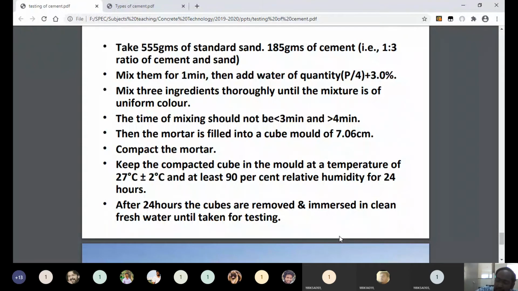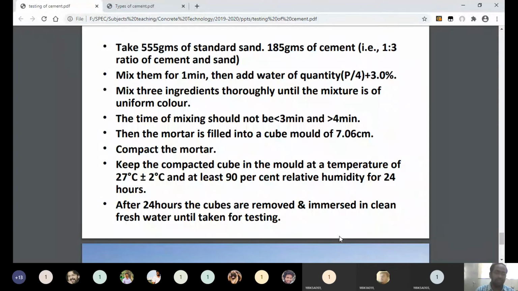First of all, we have to make a cement mortar and then we have to dry the cement mortar. The dried cement mortar is used for testing strength. The procedure involved is to read carefully. Take 555 grams of standard sand. First of all we take 555 grams of sand. After that you take 185 grams of cement. So the ratio between cement and sand is 1:3.